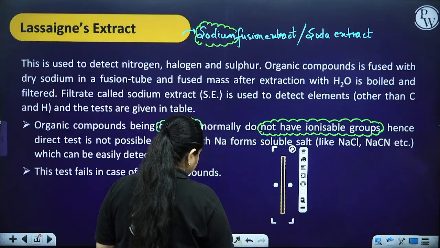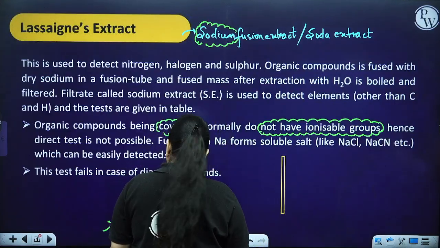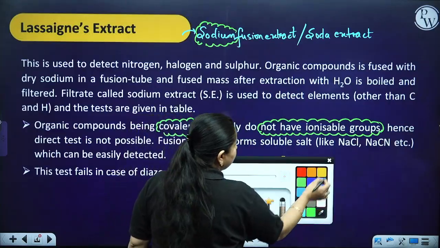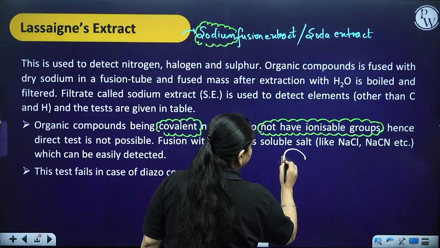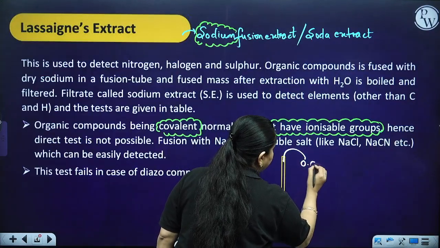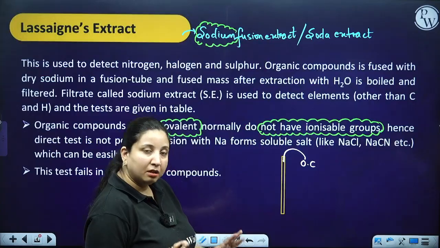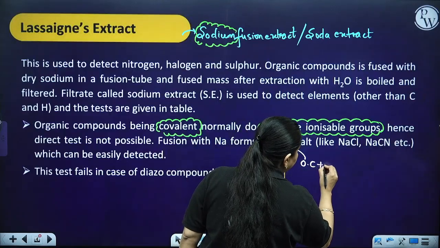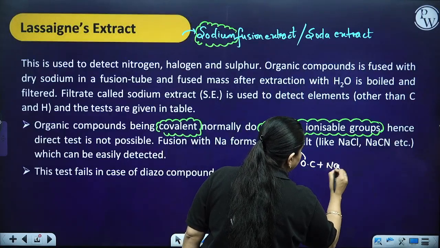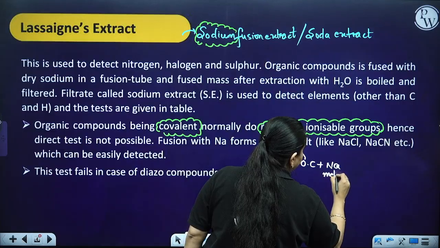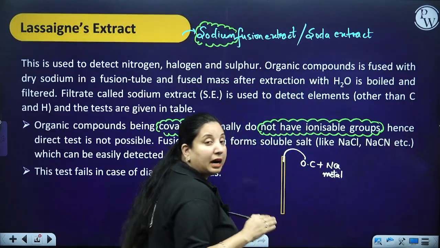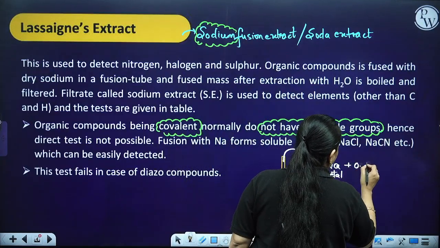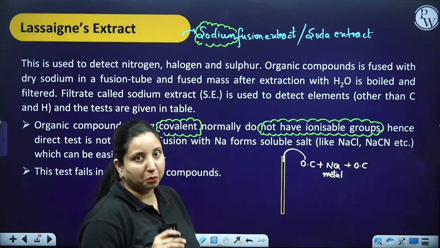Somewhat like this I am going to have. Now in this particular capillary tube, we first add the organic compound. After adding the organic compound, we add sodium metal. After adding the sodium metal, again add the organic compound. This is the process which we follow over here.